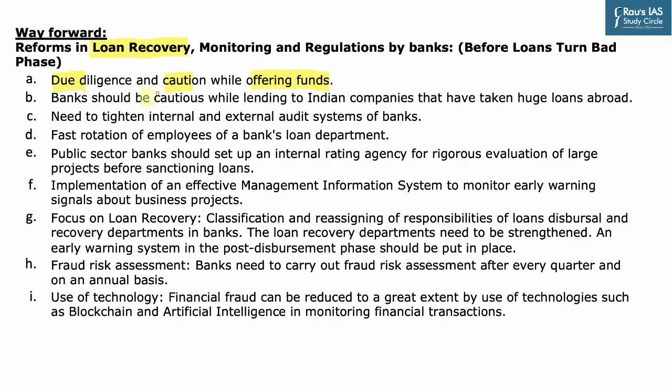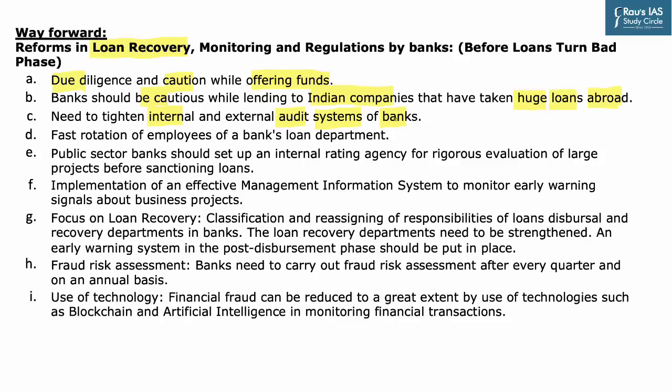Second, banks should be very cautious when they're lending to Indian companies with offshore accounts. We have seen in the recent past that these loans can become big NPAs for these banks. So this is a very important aspect. Third is, of course, tightening the internal and external audit systems. Once audit systems are in order, the incidence of loan default is reduced to a great extent.